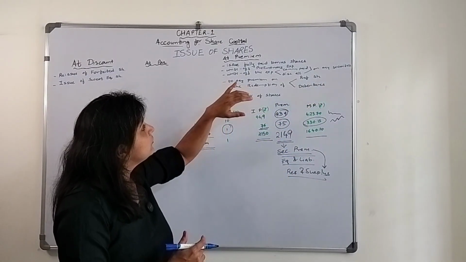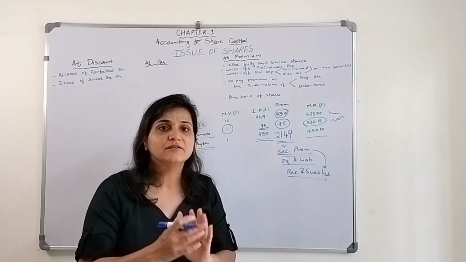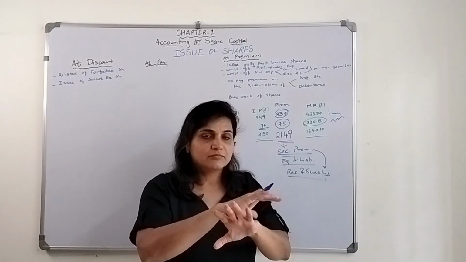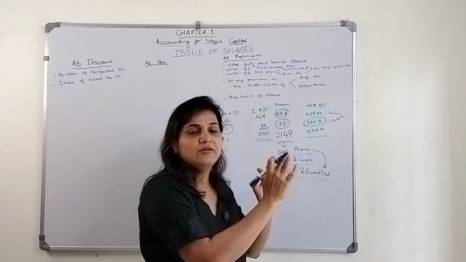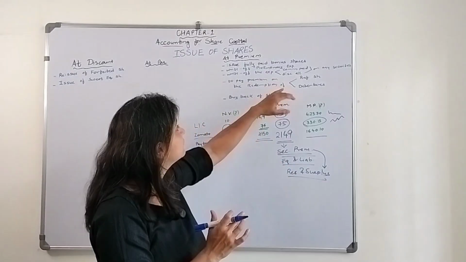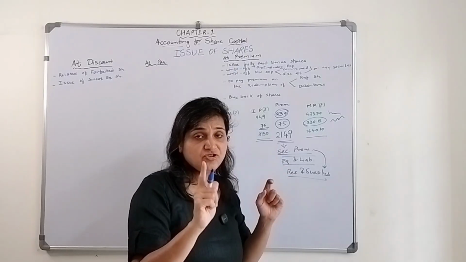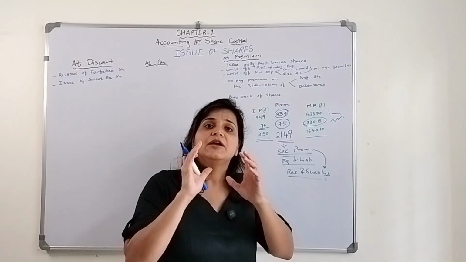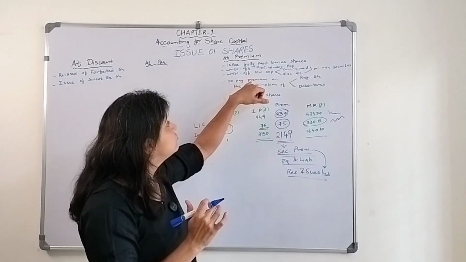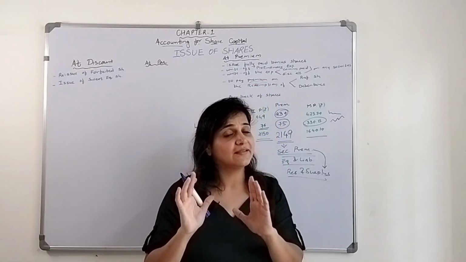The fourth could be to pay premium on the redemption of preference shares and debentures. Redemption means to redeem: when we pay off the preference shares amount and debentures, we give the money to the shareholders or debenture holders. When you are paying the money to the preference shareholders or debenture holders, and you are paying any premium amount on that, remember, only the premium amount on the redemption of preference shares and debentures.